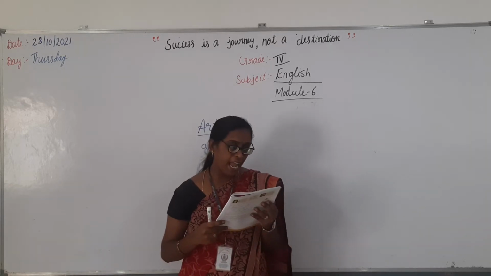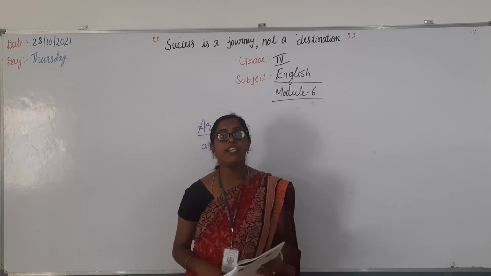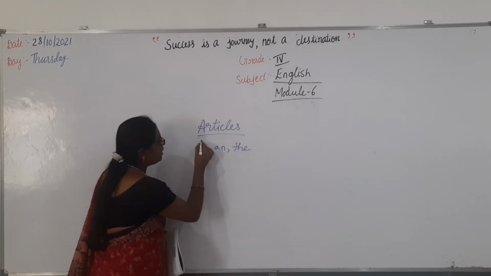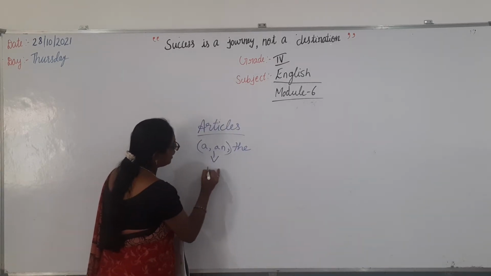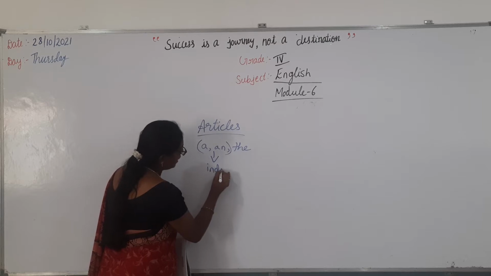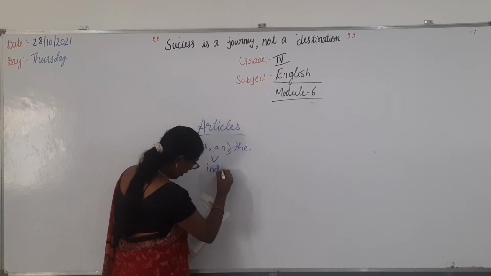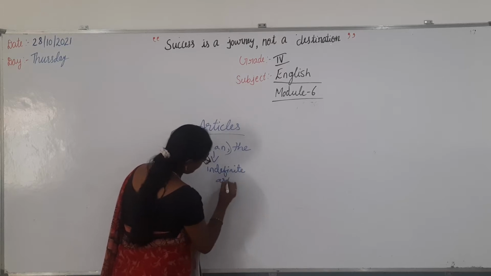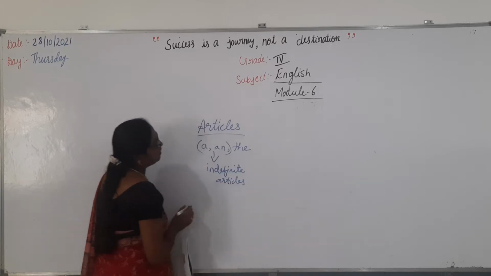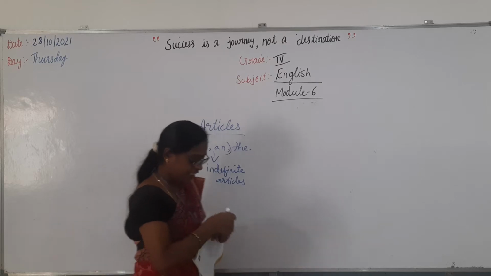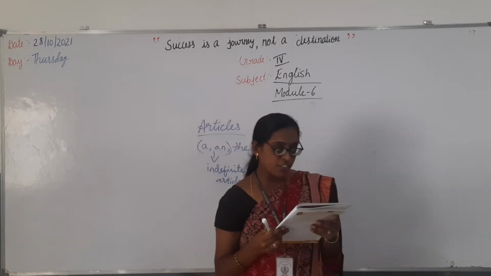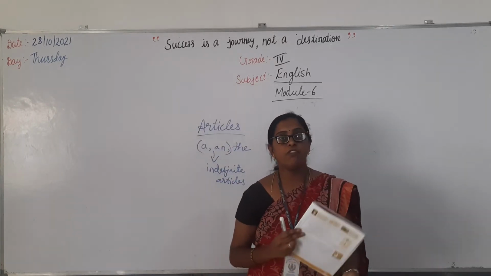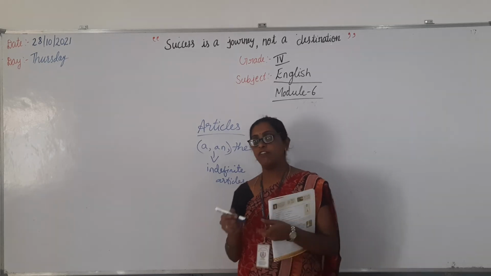A and an are called indefinite articles. These are called indefinite articles. They are used depending on the first sound of the word.